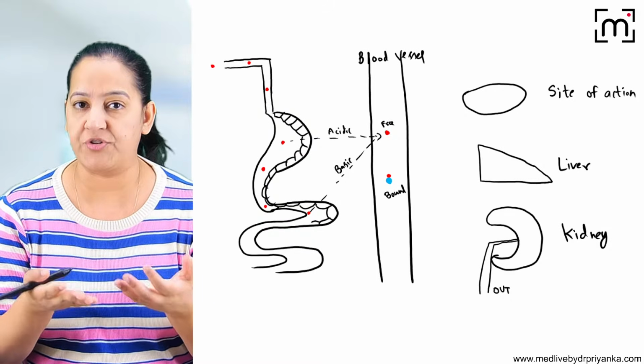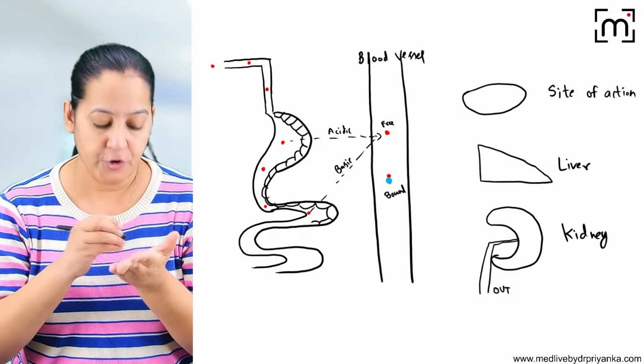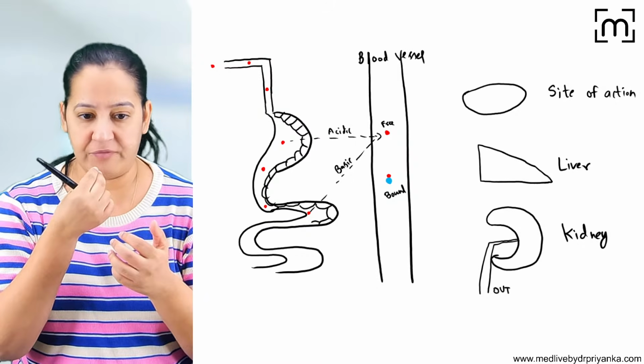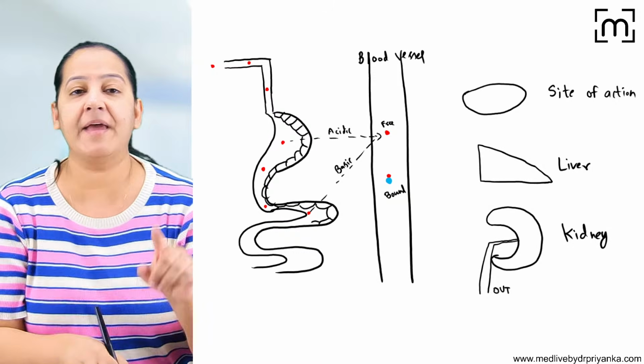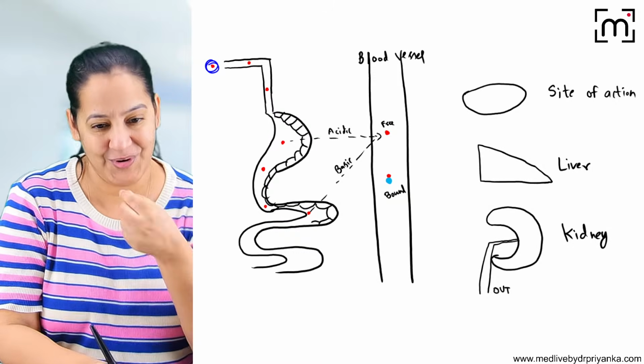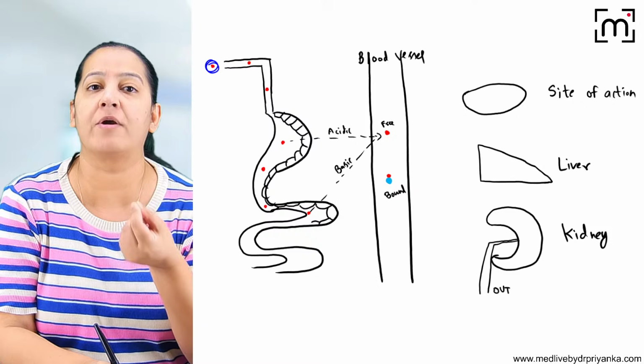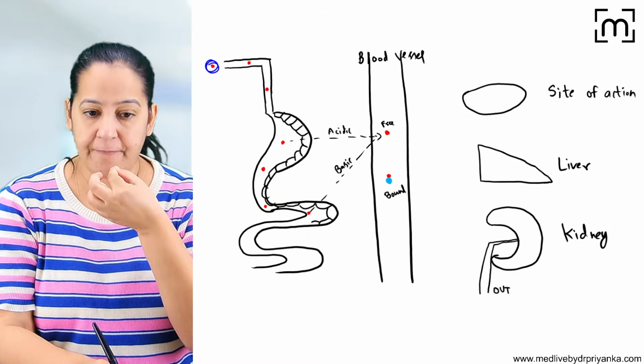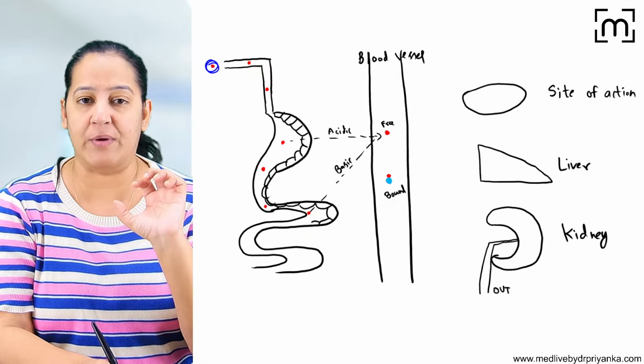I come to you and say, doctor, I'm having a headache, a migraine. You prescribe a certain medicine to me: ma'am, please take this medicine via the oral route in the form of a tablet. So I am taking the drug by mouth. The oral route is the most common, the most convenient, the cheapest route. The patient is taking the drug by mouth, as you can see on the screen.